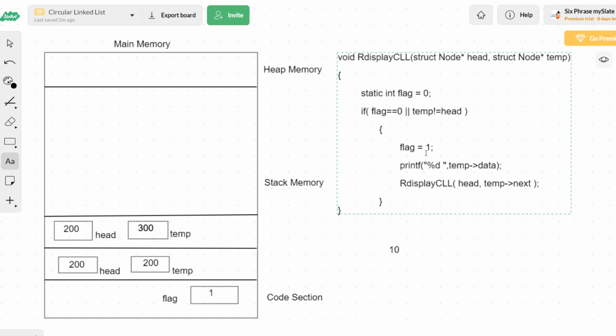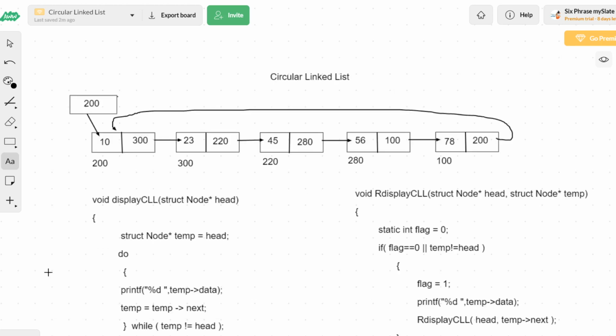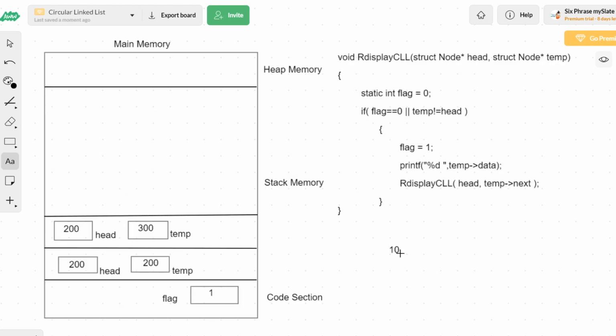Conditional statement. So now inside, I again have flag equal to 1. The value 1 will be overwritten here, and then the next one is temp of data, which will be printed. What is 300 of data? We'll check. 300 of data is 23. So after 10, I will be printing 23.